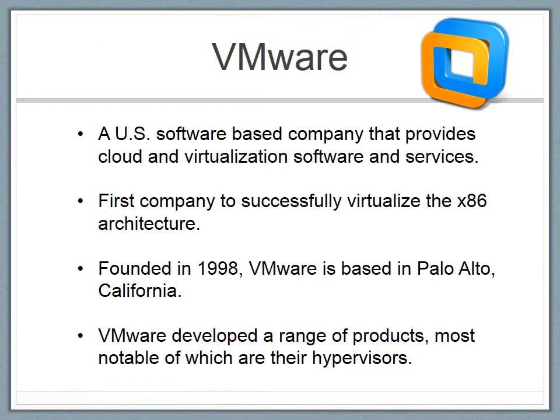Till now, we saw what is virtualization and the types of virtualization. Now, we will discuss VMware. VMware is a software-based company that provides cloud and virtualization software and services. VMware is the first company to successfully virtualize the x86 architecture. VMware was founded in 1998. VMware is based in Palo Alto, California. VMware developed a range of products, most notable of which are their hypervisors.